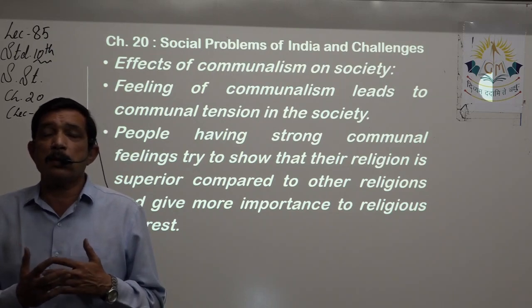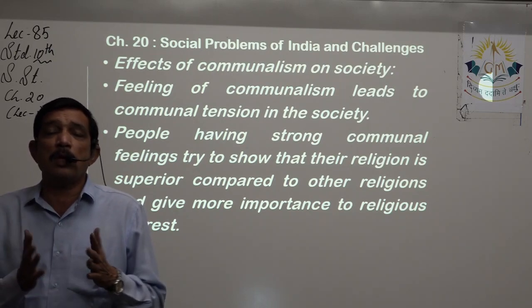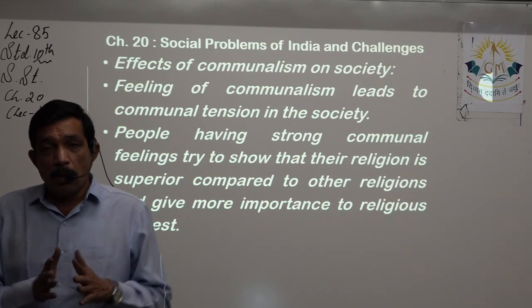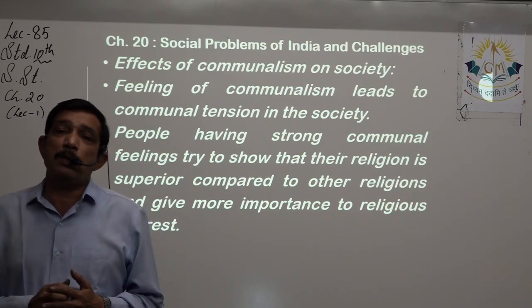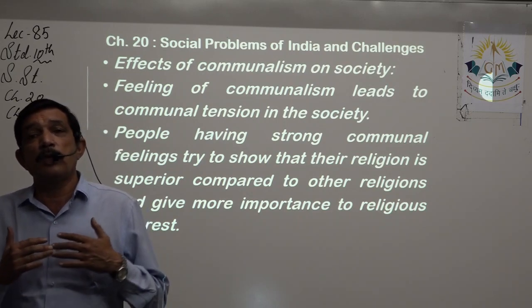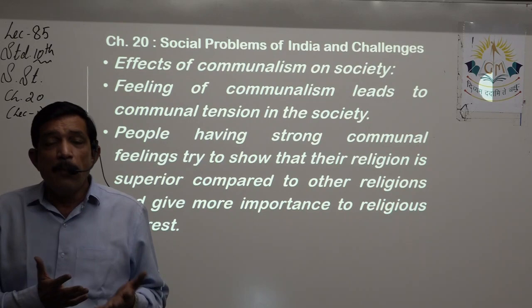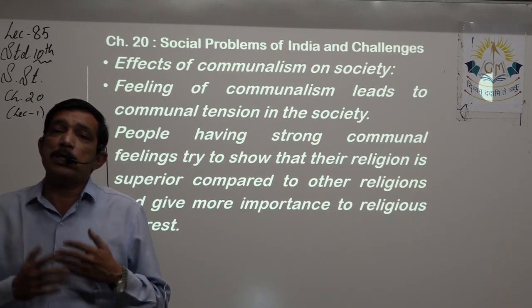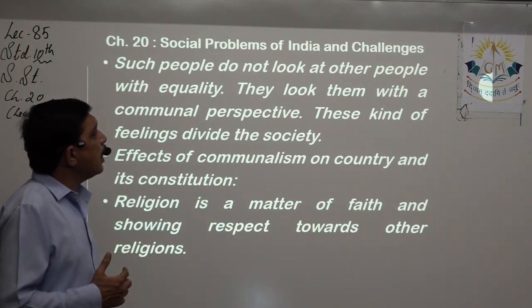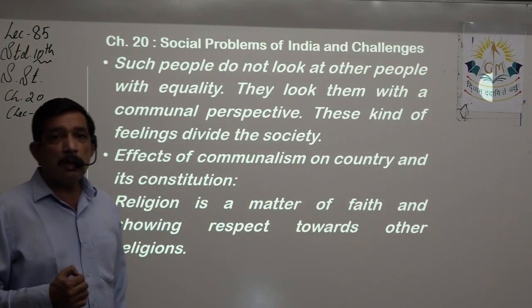When the situation comes to that, then the tension keeps on mounting, and people try to prove their religion more superior, and thus the tension keeps on mounting. Such people do not look at other people with equality. That is the main point.